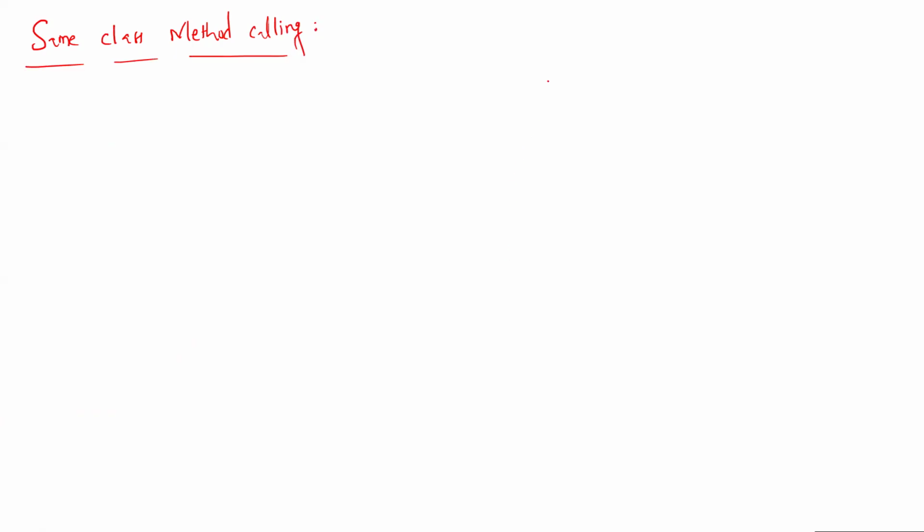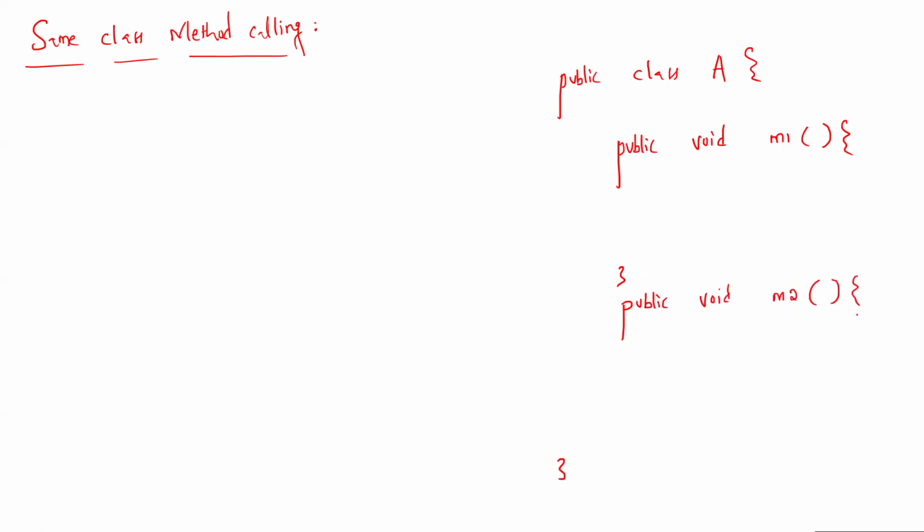It means a class, for example public class A, can have any number of methods. I will take two methods. Public void m1 and its body, and after that nothing else is mandated to write. This itself is syntactically correct. Then the next method, public void m2, and because it's void it's not mandated to write anything else, right? So these are the two methods which belong to class A.